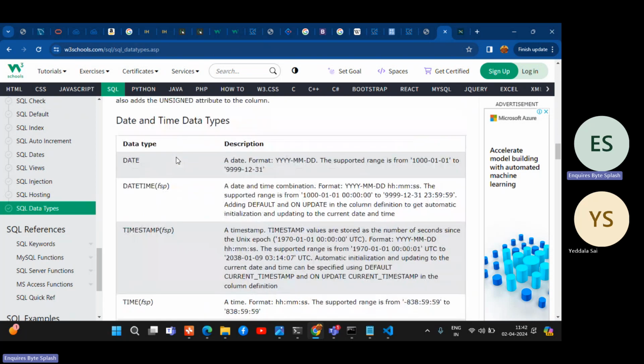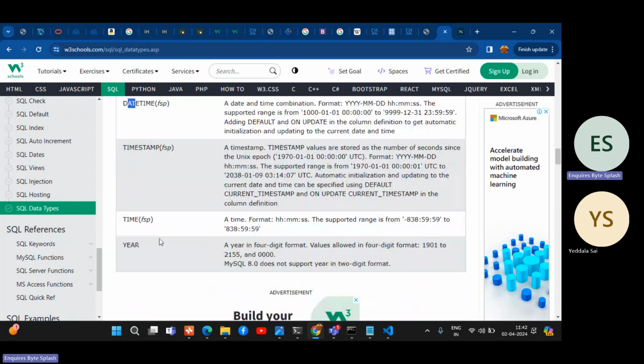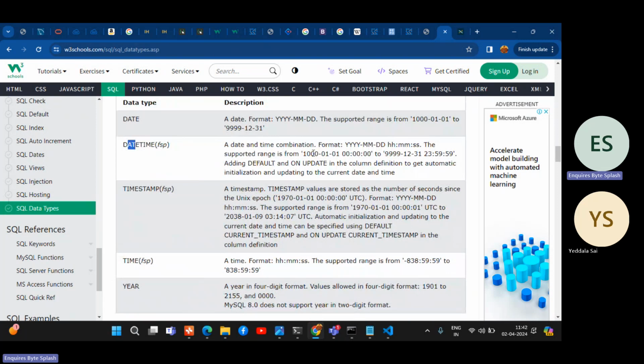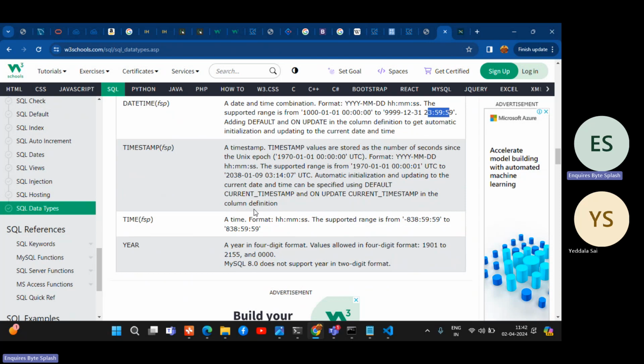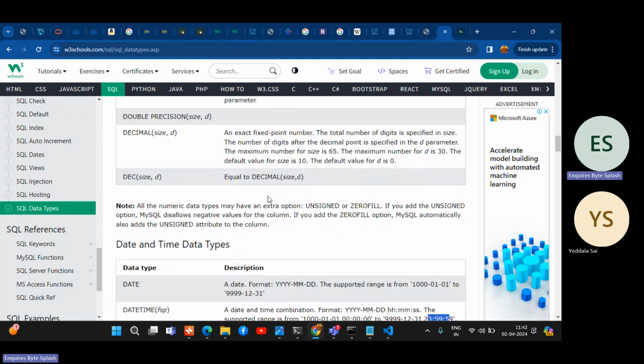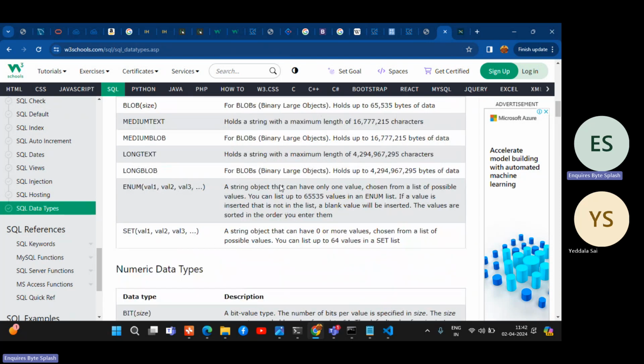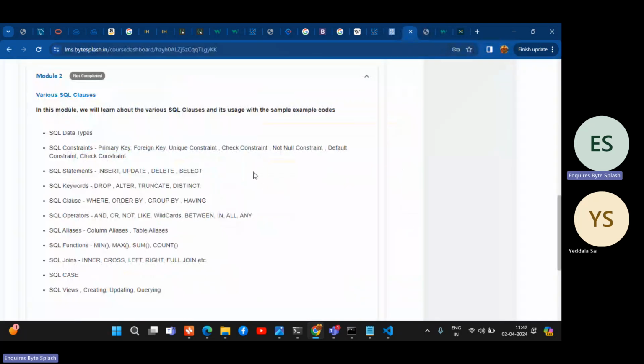For date, we have datetime, timestamp, and year, which is only the year. Datetime will give the date like 2024, 2 April, along with the time. Timestamp means you'll get UTC also. Ours is UTC +5:30, Asia Calcutta, and that will also come here as UTC +5:30. So that is for timestamp. These are all the data types. I already have them in the material, but I didn't upload it in LMS. I will upload it after this class.